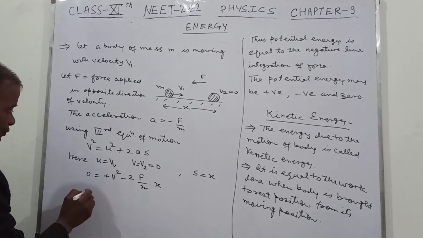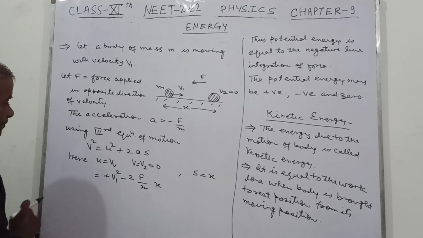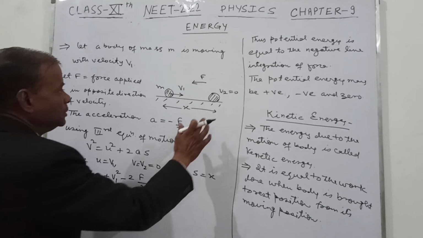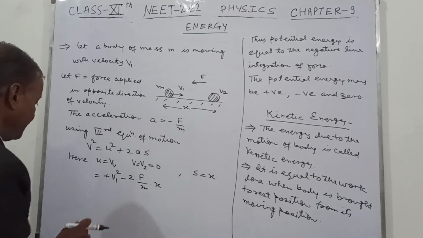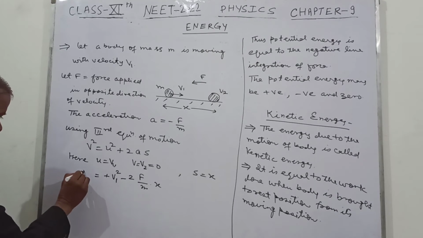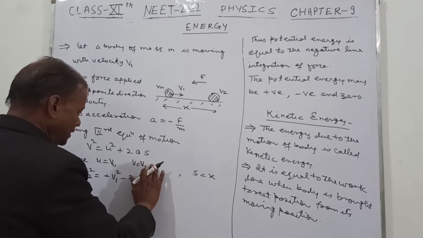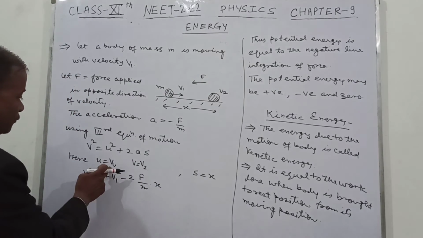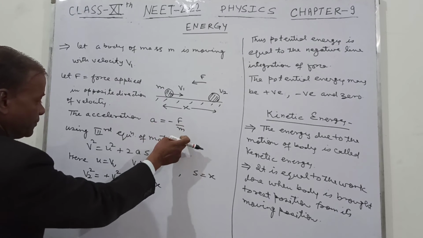So now we use this one. Suppose this is v1 square, and suppose this velocity is not 0 here. This is now your v2 square. So v equal to v2, u equal to v1, s equal to so much, and a equal to minus F upon m.